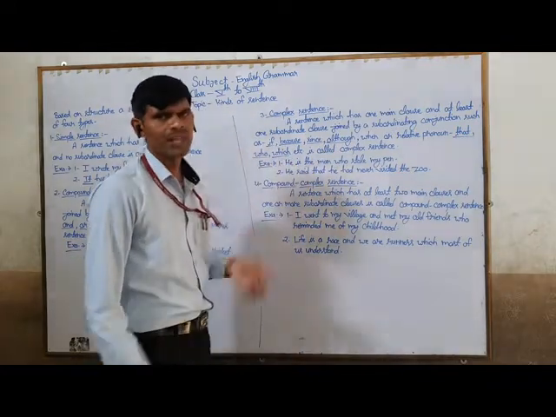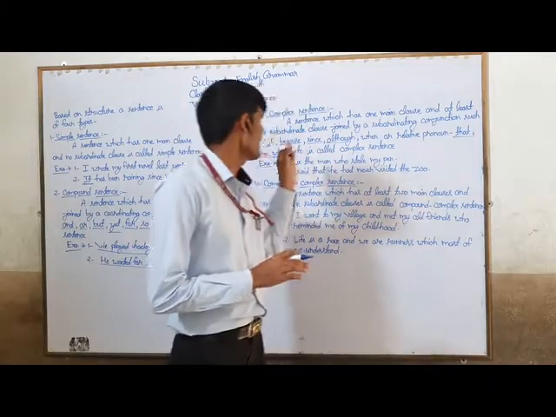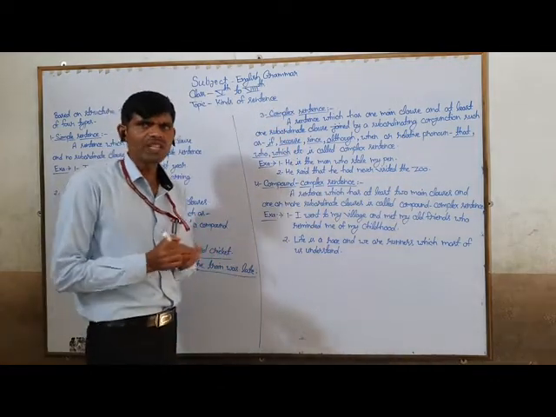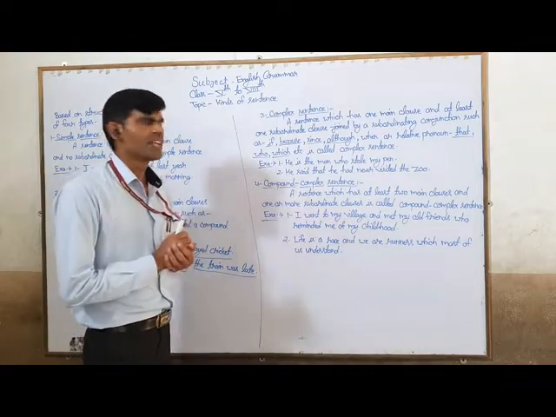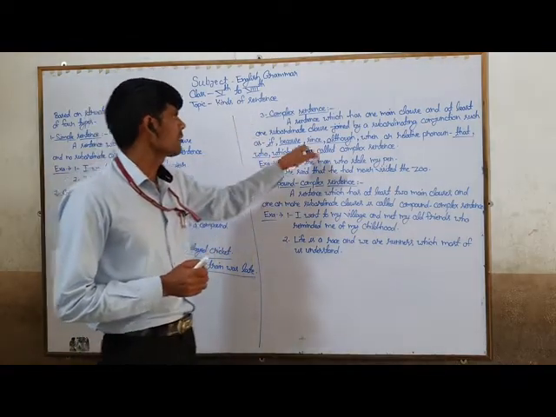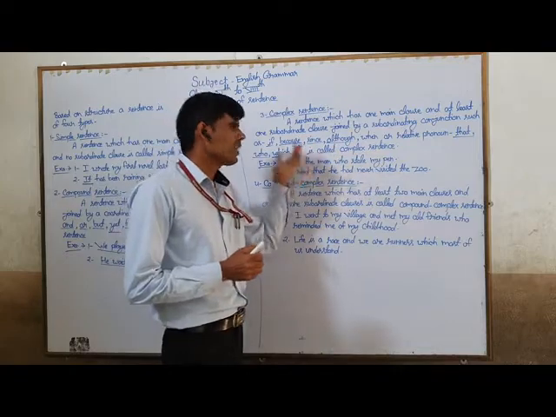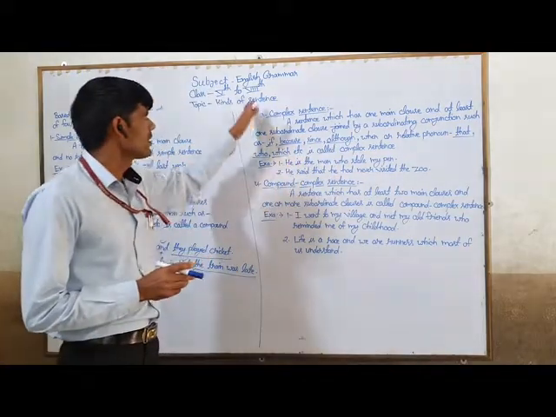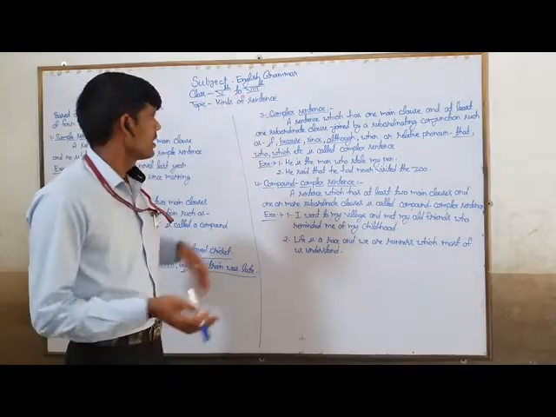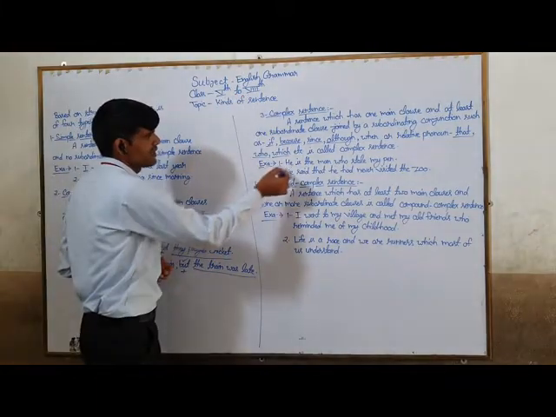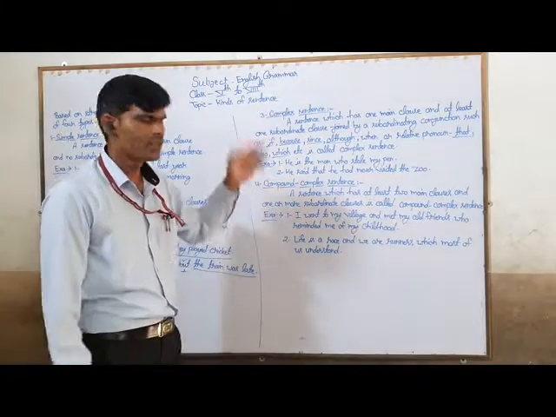is called a complex sentence. So we can say that a sentence which has one main clause and at least one subordinate clause joined by a subordinating conjunction or a relative pronoun is called a complex sentence. To know more about this expression, you have to see some examples related to this topic.